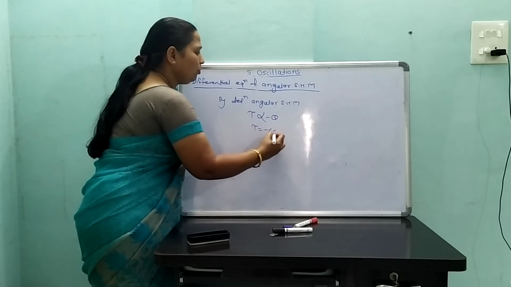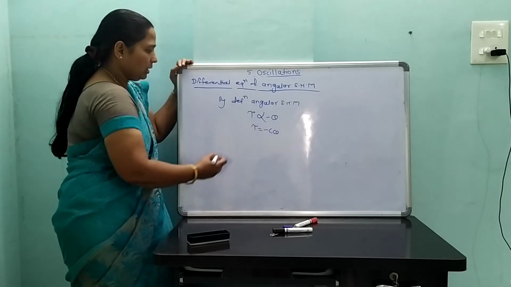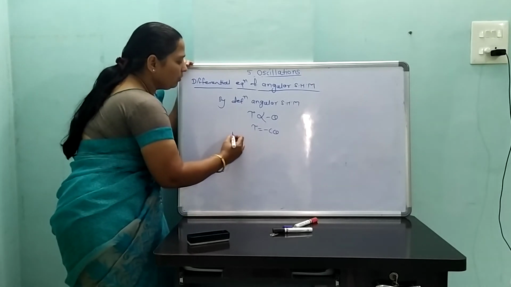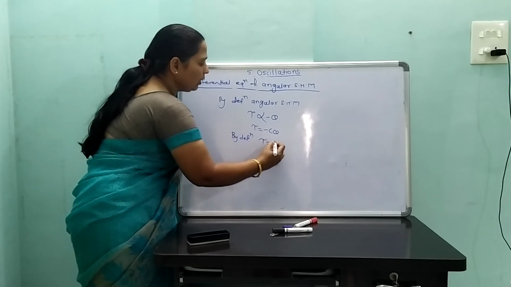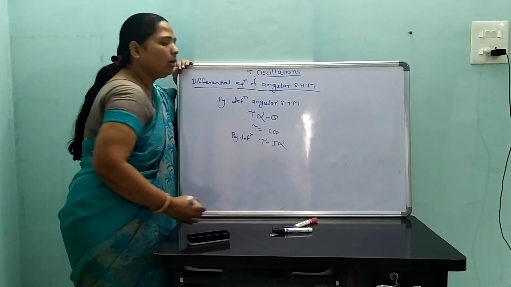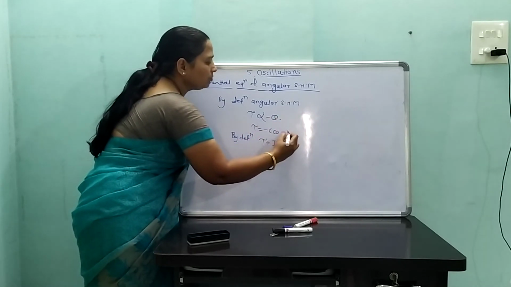Therefore, torque is equal to minus c theta, where c is called the torque constant. This is equation 1. Another definition of torque is torque equal to I into alpha. This is equation 2.